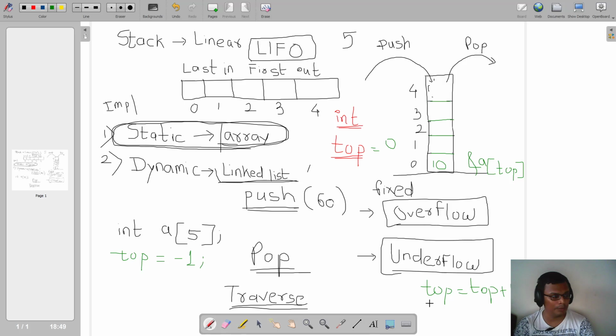Next time if I again do a push, what will happen? I will do top is equal to top plus 1, and the value of top will become 1.